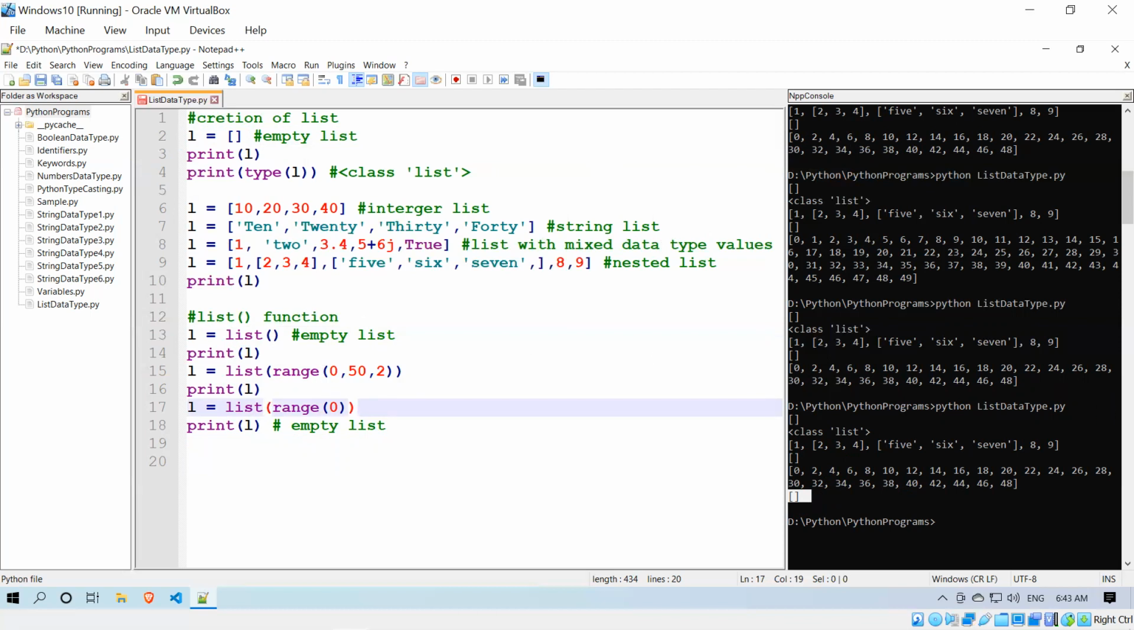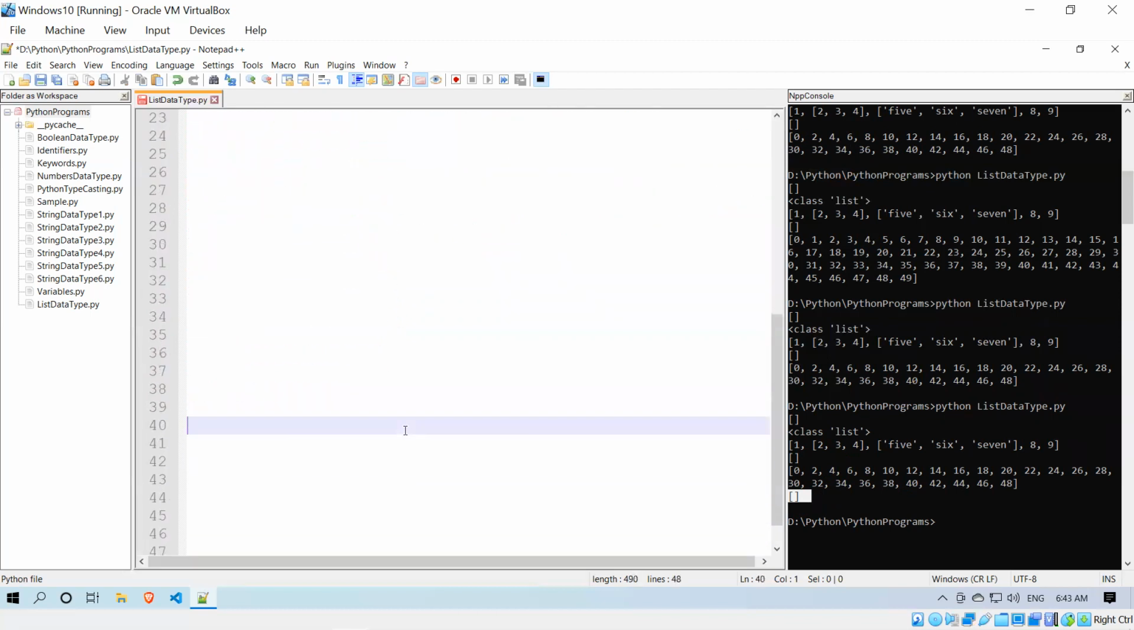Okay, so now we'll see the different functions available in the list. What are the functions we can use inside the list?